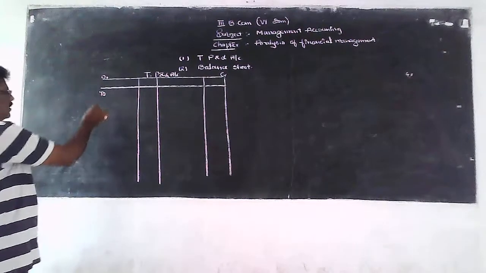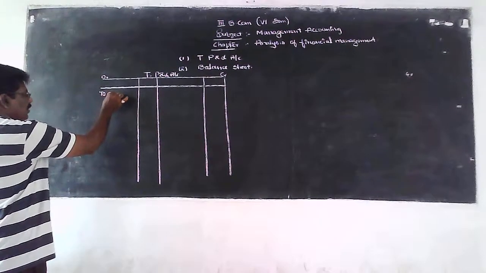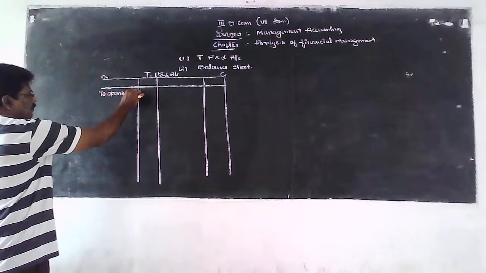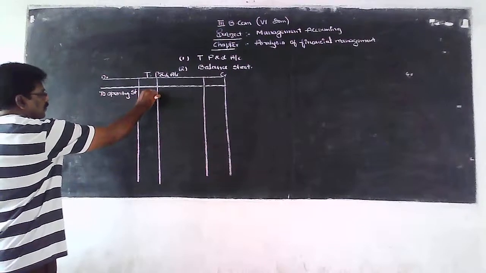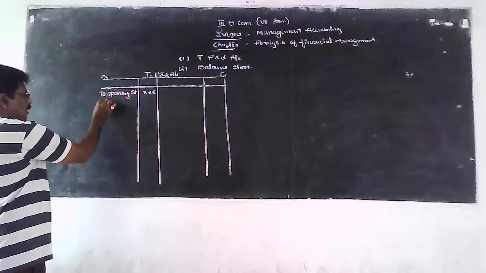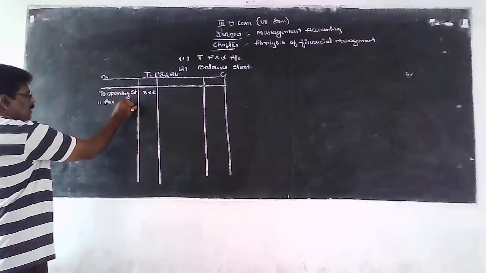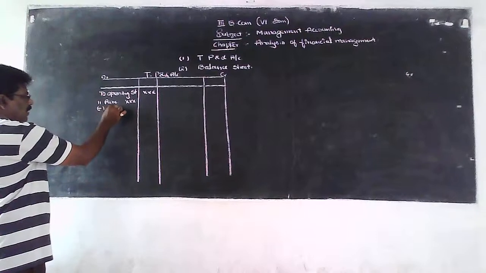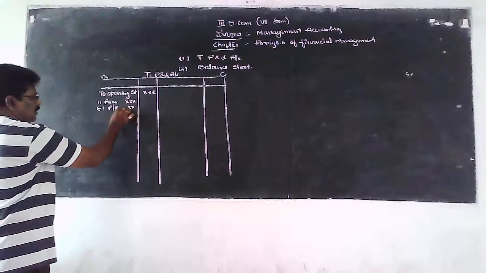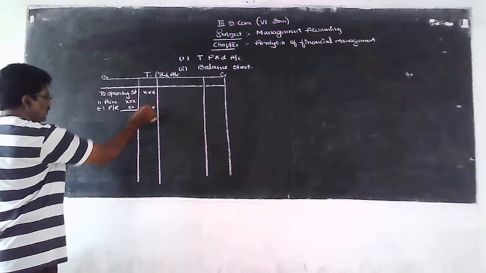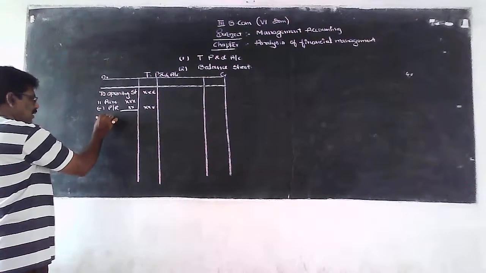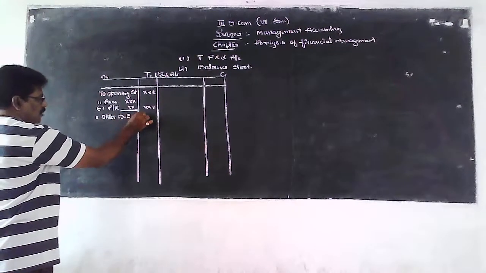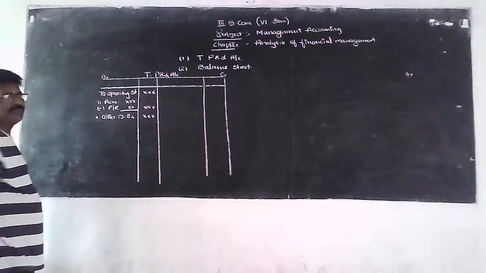So, direct expenses of a concern are opening stock, and another direct expense is net purchases, and the remaining other direct expenses are charged to the trading account.